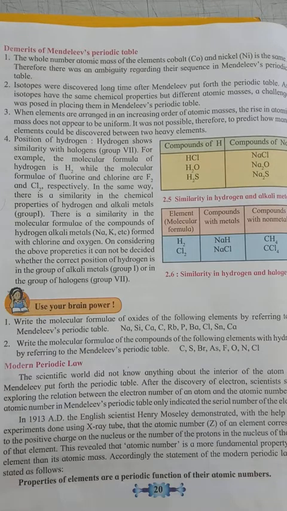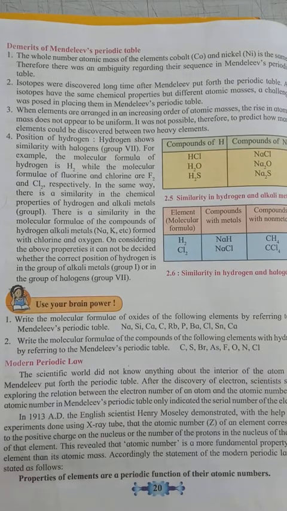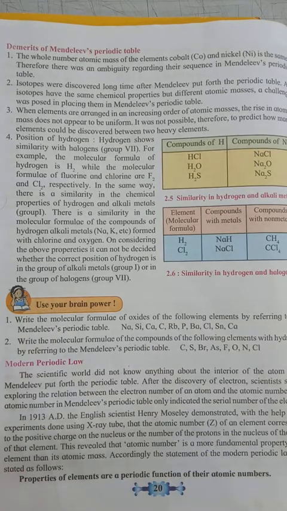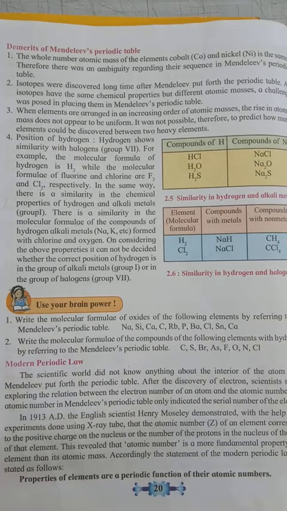But hydrogen has similar properties to the alkali metals, which are present in group 1. The metals present in group 1, like sodium, potassium and lithium, are called alkali metals. Hydrogen shows properties similar to them also, and it shows properties similar to the halogens too: chlorine, bromine, iodine.